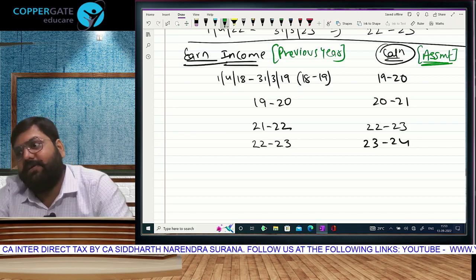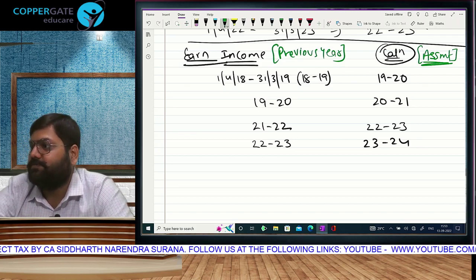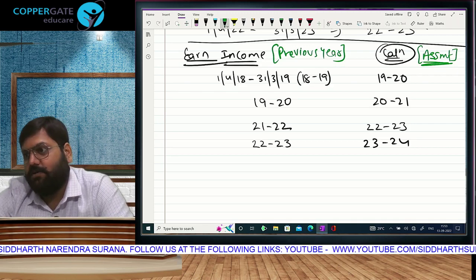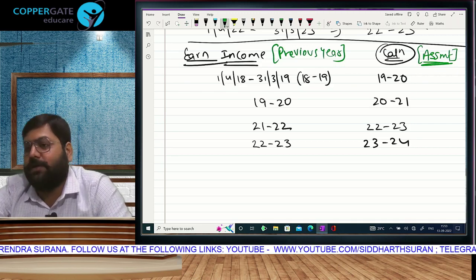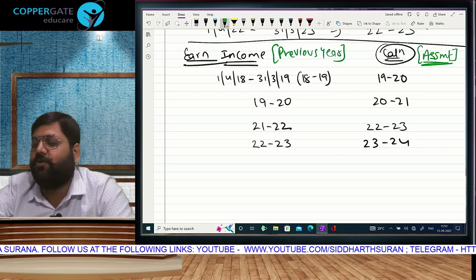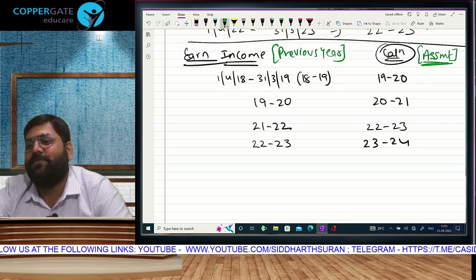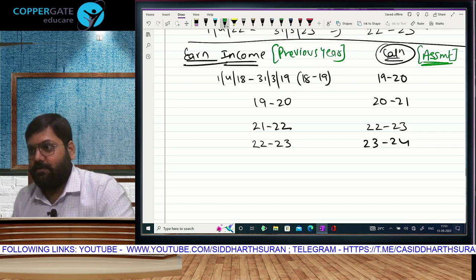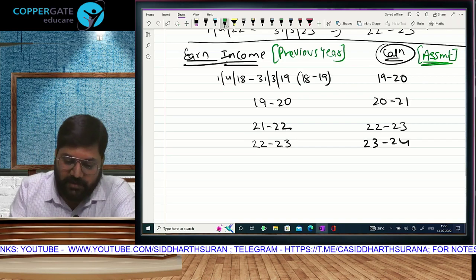But 2021 itself is also a previous year. But उसके लिए 21-22 will be the assessment. 22-23 is an assessment year. उसके लिए 23-24 will be the... 22-23 is the previous year. I was checking if you are listening. उसके लिए assessment year will be 23-24. But 23-24 itself is also a previous year. So 24-25. So see if you understand.